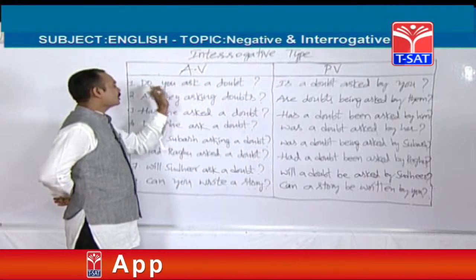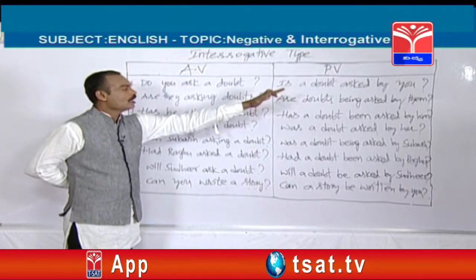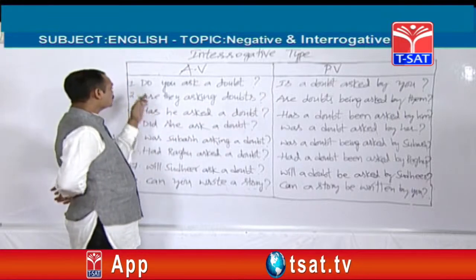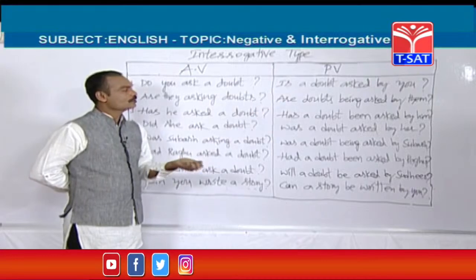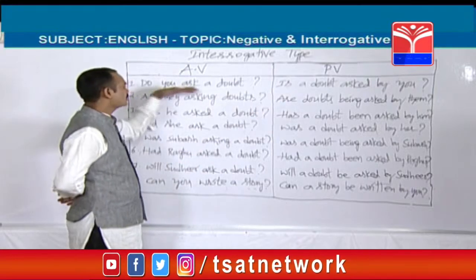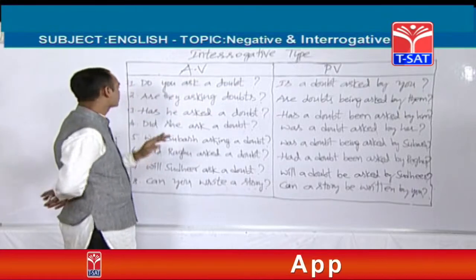Does he ask a doubt? Is a doubt asked by him? She means, does she ask a doubt? Is a doubt asked by her? Like that. These are the examples of simple present tense interrogative sentences.